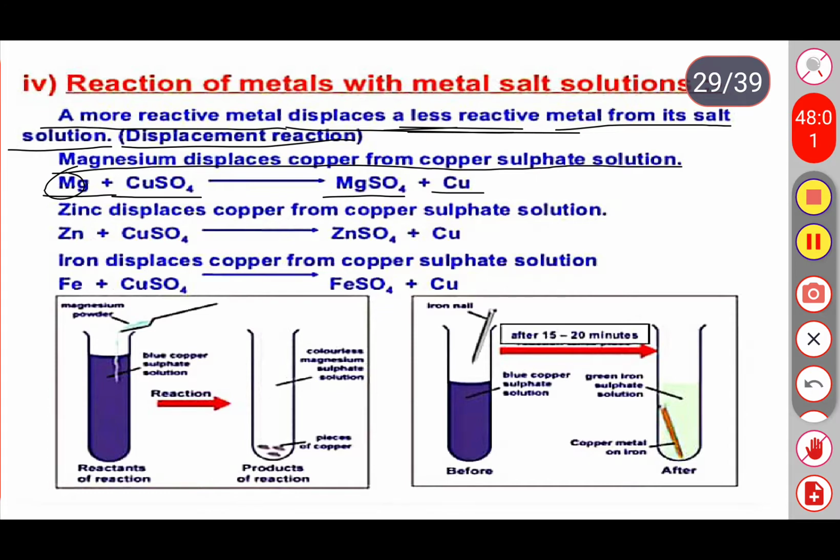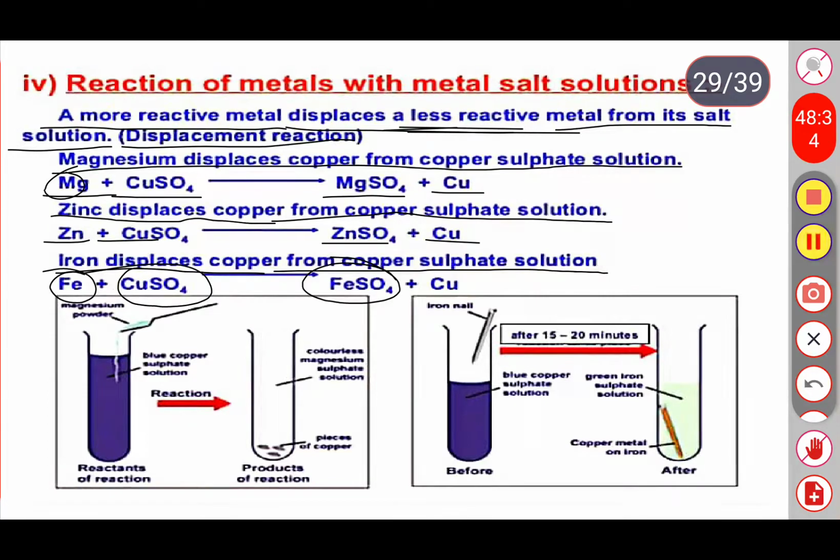Zinc is more reactive than copper, so it forms zinc sulfate and the copper gets separated. Iron displaces copper from copper sulfate solution. Iron is more reactive than copper, so it forms iron sulfate along with copper.